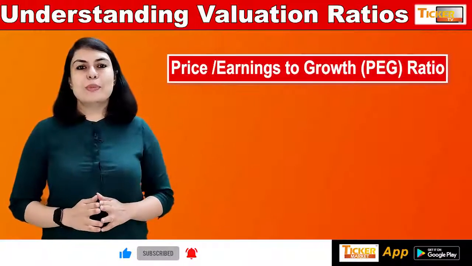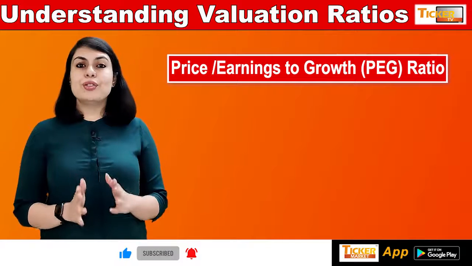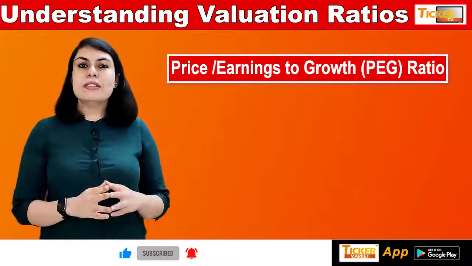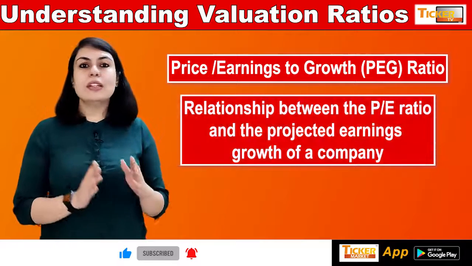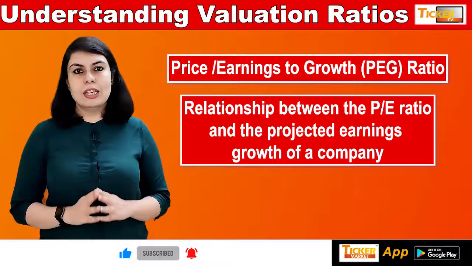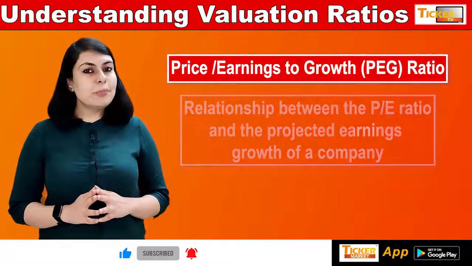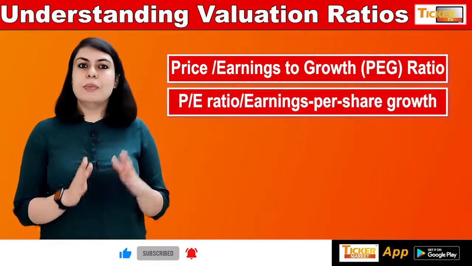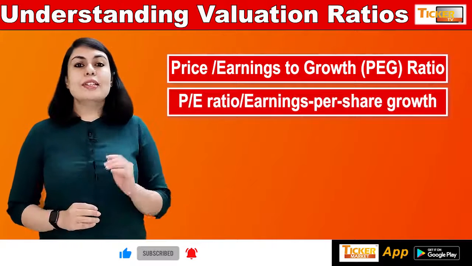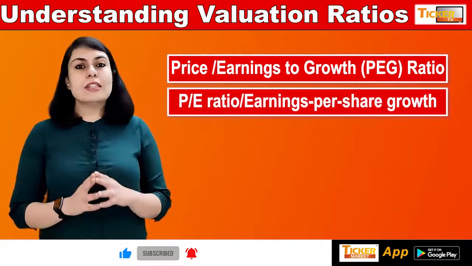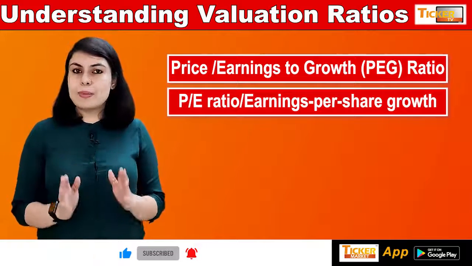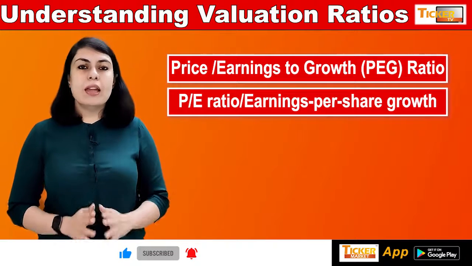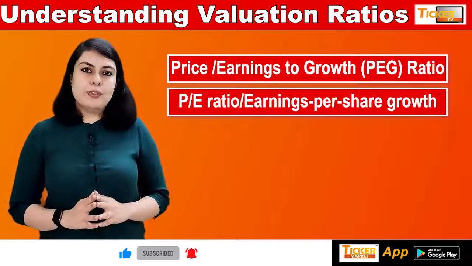Now the fourth ratio is the price earnings to growth ratio, which is known as PEG ratio. Price earnings to growth ratio is the relationship between the PE ratio and the projected earnings growth of the company. It is calculated by dividing the PE ratio of the company by the EPS growth. For example, if the company's PE ratio is 16.5 and its EPS growth over the next 3 years is expected to be 10.8%, its PEG ratio would be 1.5.